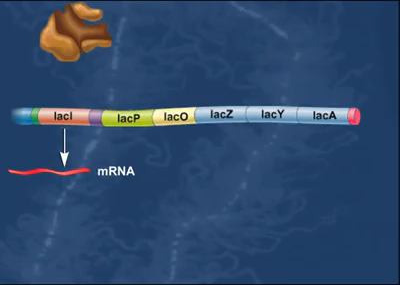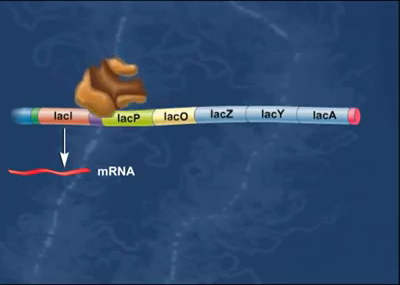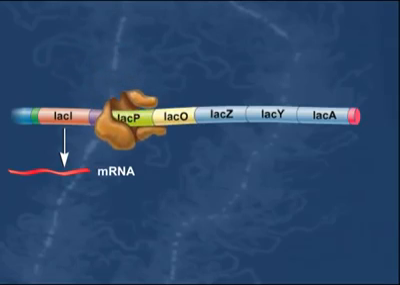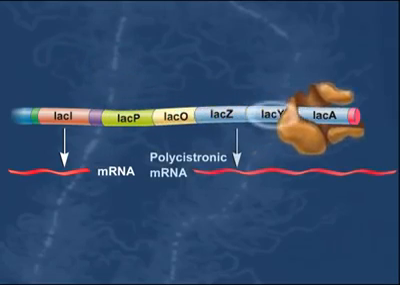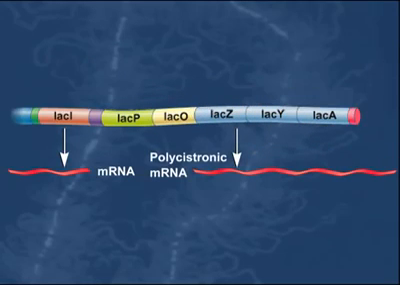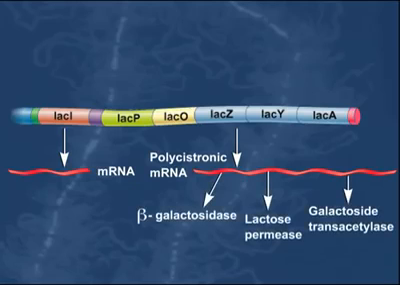Without an active Lac repressor bound to the Lac operator site, RNA polymerase is able to bind to the promoter, and a polycistronic messenger RNA is transcribed that includes the LacZ, LacY, and LacA genes. This polycistronic messenger RNA is then translated to produce the beta-galactosidase, lactose permease, and galactoside transacetylase proteins. Therefore, the induction of the Lac Operon enables the bacterium to efficiently transport lactose into the cell and metabolize it.